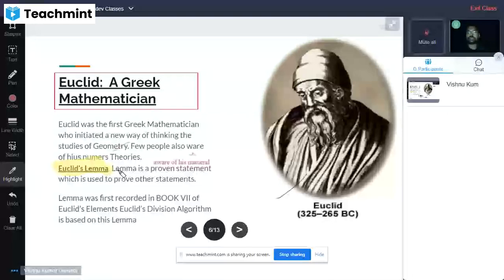So a lemma is a proven statement which is used to prove other statements along with the theoretical concepts.